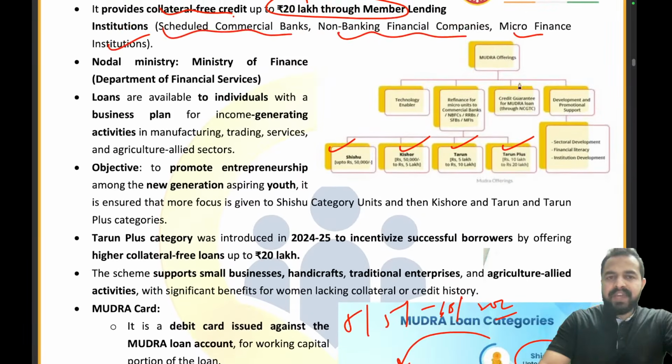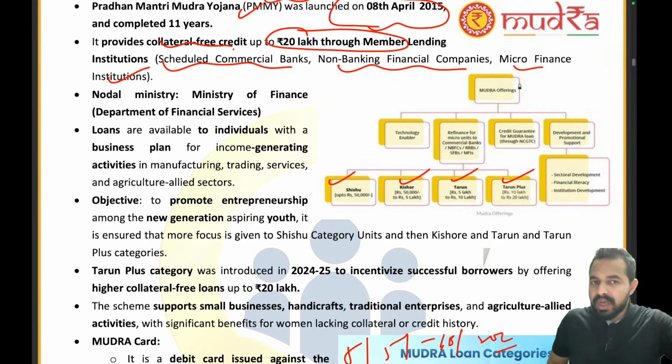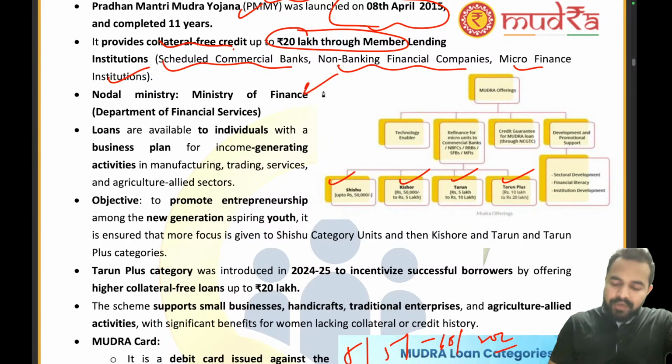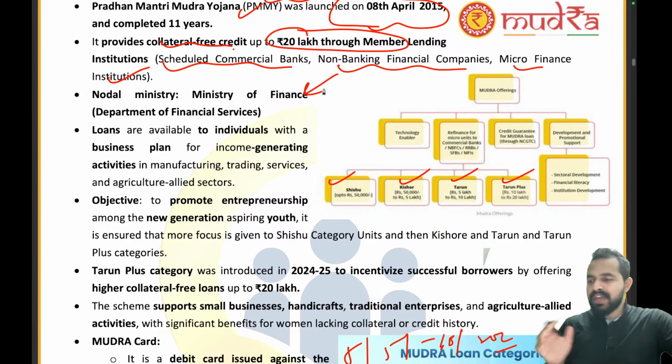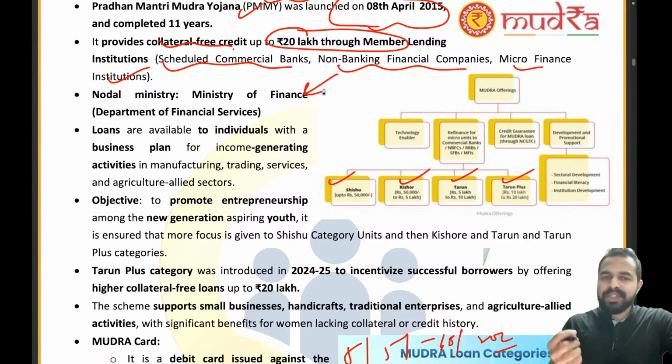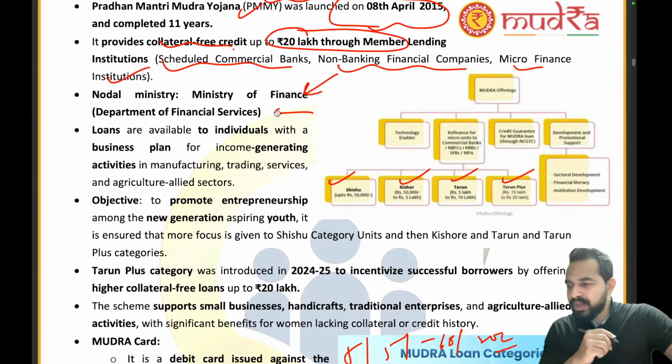So now guys, as we are providing financial help to these people who have aspirations of creating their own businesses, so finance kaun dega? Ministry of Finance. So the nodal ministry is basically the Ministry of Finance. Now please tell me, never in your life will you forget this information, who will be giving this loan? Ministry. So what will be the name of the nodal ministry? That is the Ministry of Finance under the Department of Financial Services. Clear to everyone?